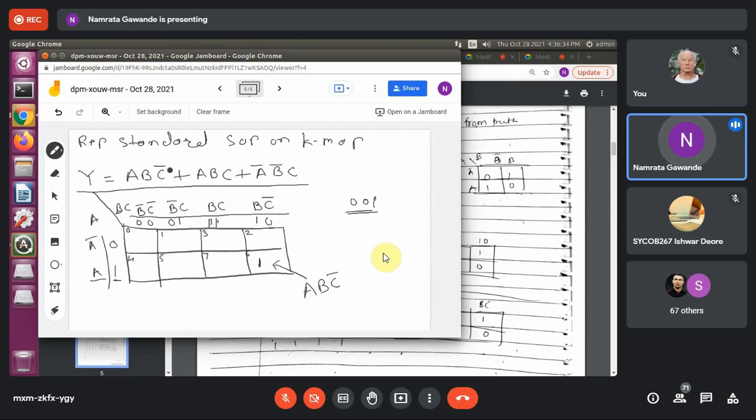Now, A, B, C bar. You can write it in both ways. This term A, B, C bar is representing 1, 1, 0, which is nothing but decimal 6. So you have to write 1 over here, because this cell represents A, B, C bar. Fine. Now, A, B, C. A, B, C means what? It represents 1, 1, 1, right? So this should be 1.